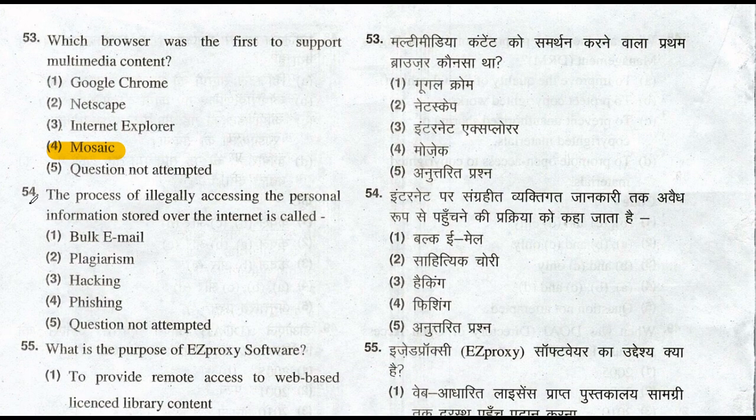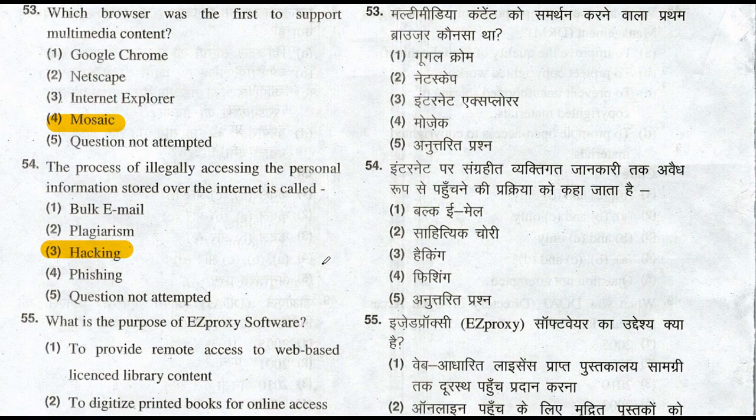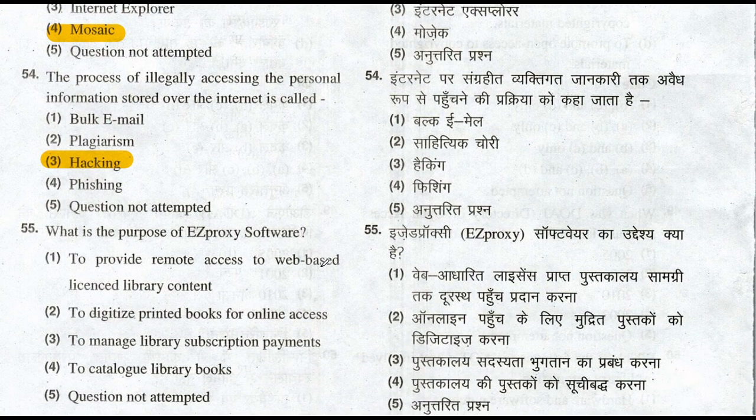The process of illegally accessing personal information stored over the internet is called hacking. This process is called hacking. The process of illegally accessing personal information stored over the internet is hacking. So option number 3 is the right answer to this question. Let's move to question number 55.